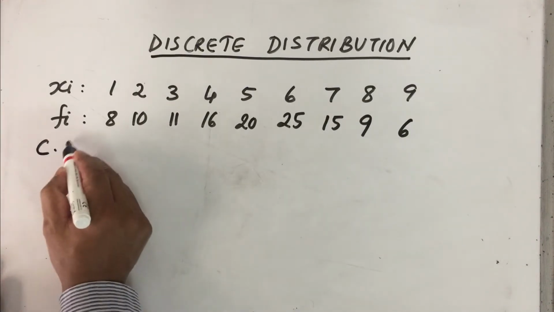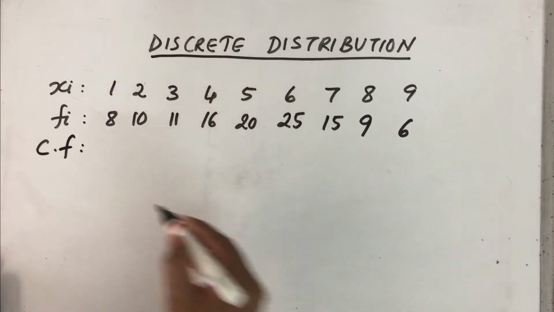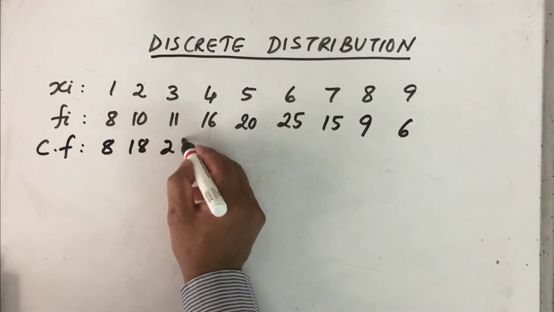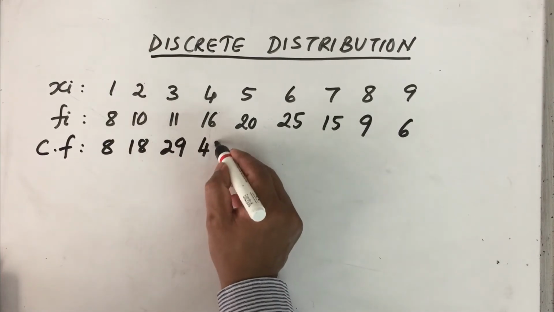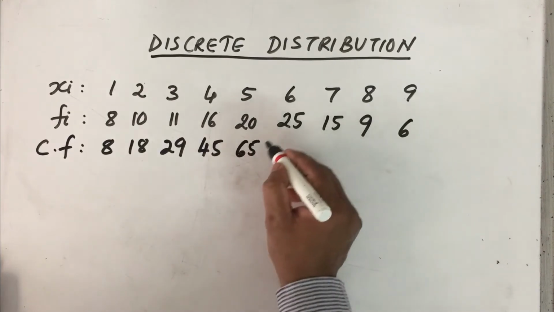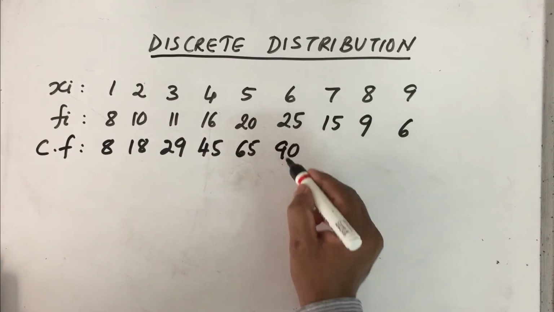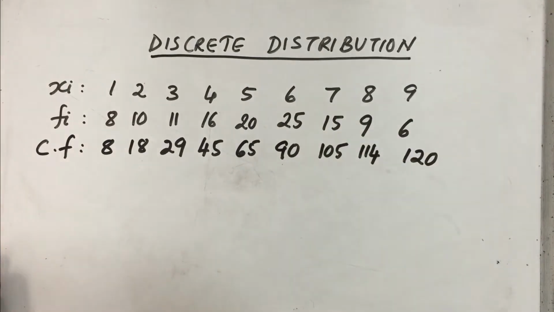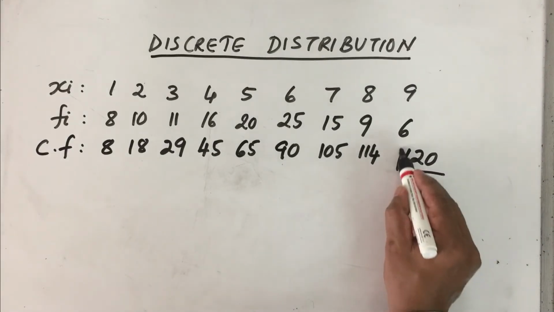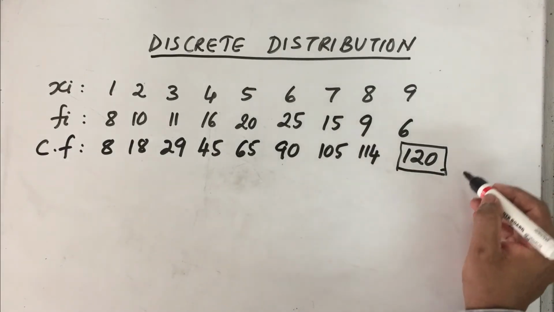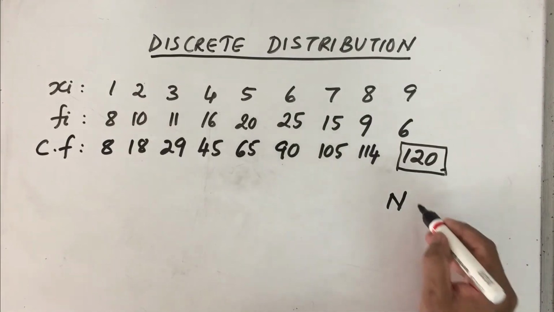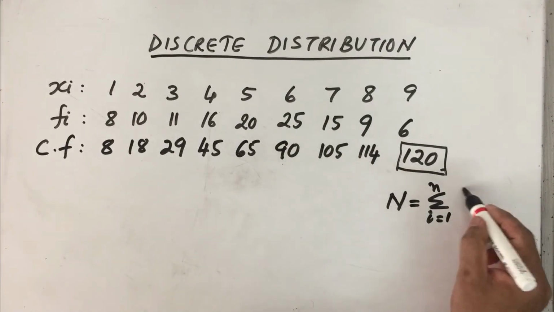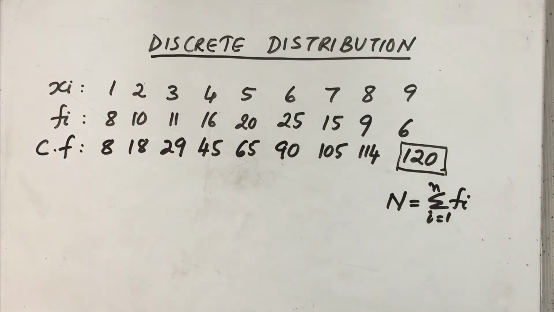We keep on adding: 8, 8 plus 10 is 18, 18 plus 11 is 29, then 45, 65, 65 plus 25 is 90, then 105, 114, and finally 120. So 120 is the cumulative frequency, and this 120 is also equal to capital N. Capital N, as you know, is the summation of all the fi values from 1 to n, and the sum of all the fi is 120. That is step number 1.